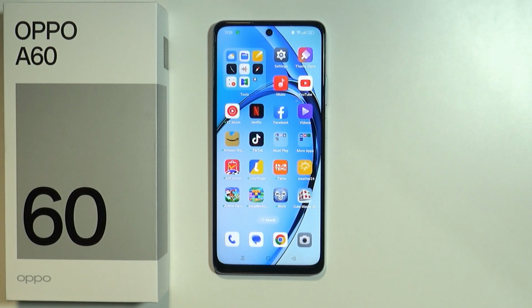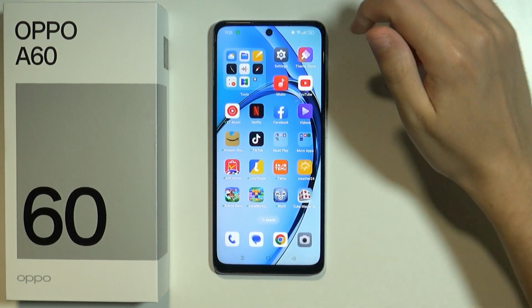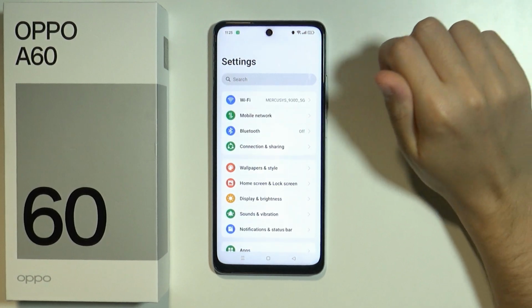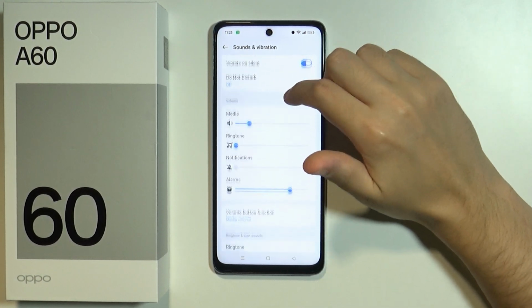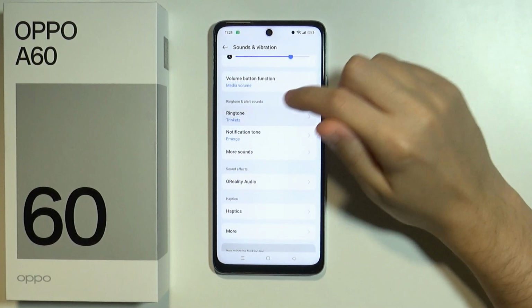Hello, in this video I'm gonna show you how we can set custom ringtone on OPPO A60. To do this, first we need to go to the settings. In the settings you want to go to sounds and vibration. Now over here you need to scroll down and go to ringtone.